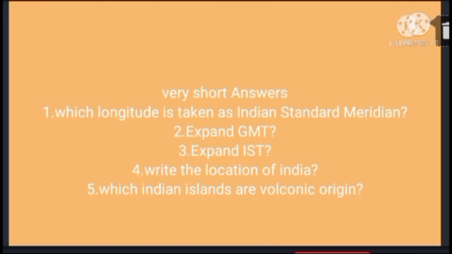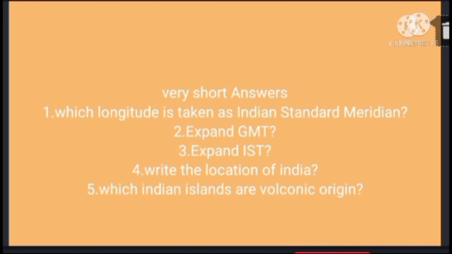Fourth, write the location of India. India lies between 8 degrees 4 minutes north and 37 degrees 6 minutes north latitudes, and 68 degrees 7 minutes to 97 degrees 25 minutes east longitude.